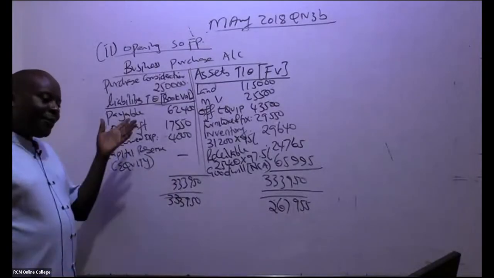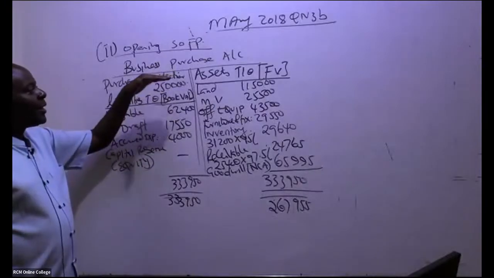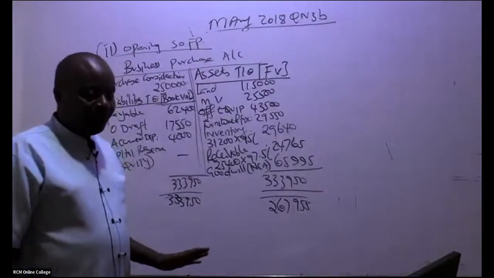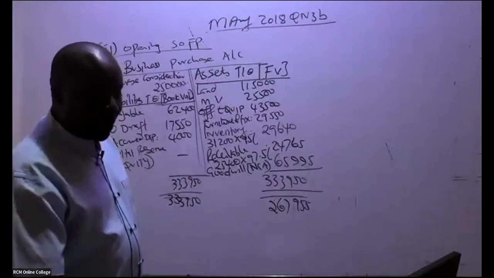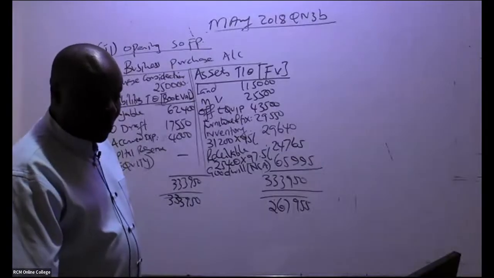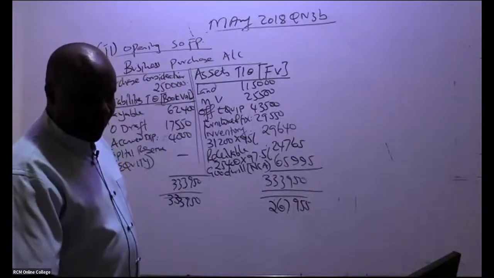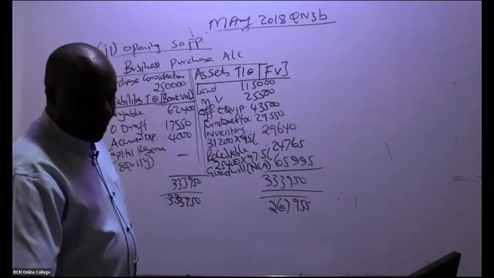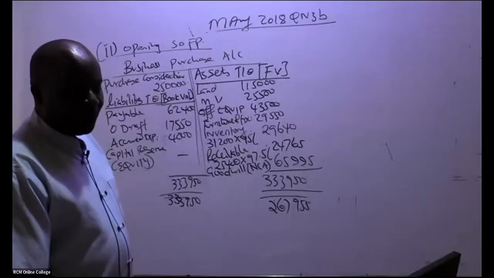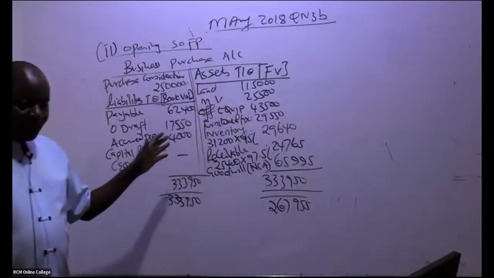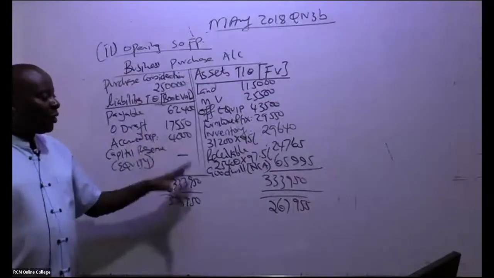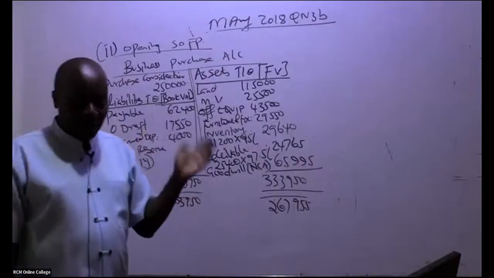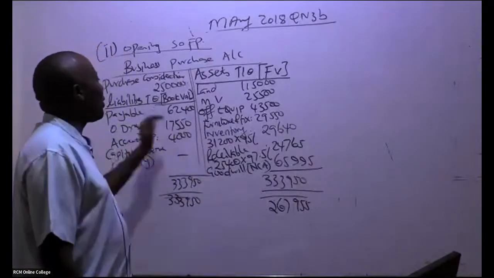Is that okay? Does it make sense? I can see you used different names here. It doesn't matter whichever name you used, so long as you're able to follow. Use the format and the names your teacher gave you. Is that okay up to here? Basically, I do this to get goodwill or capital reserve for my statement of financial position. So this account is not a must.